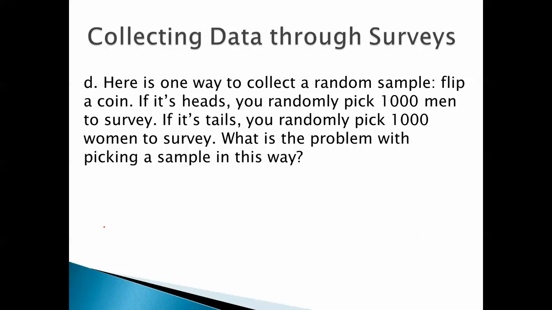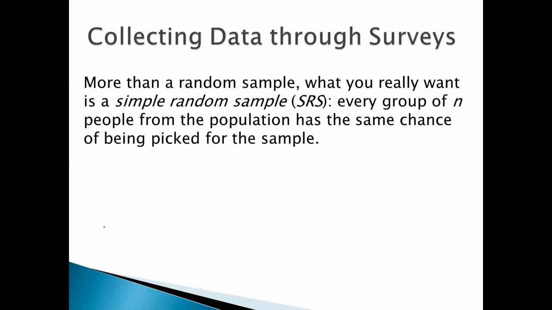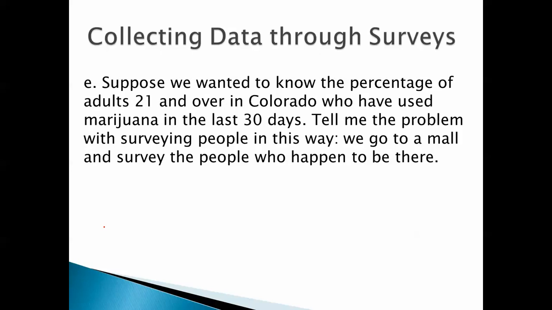What is the problem with picking a sample in this way? It really is a random sample. Everyone in the population has the same probability of being chosen, but the sample will not be representative of the population as a whole. More than a random sample, what you really want is a simple random sample, or SRS. Every group of N people from the population has the same chance of being picked for the sample.